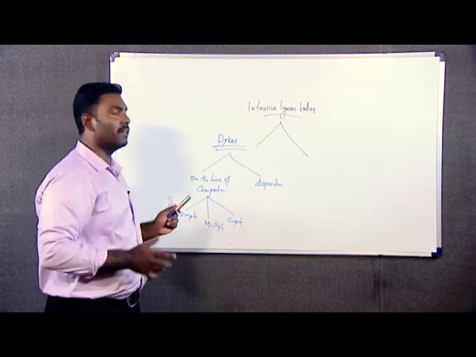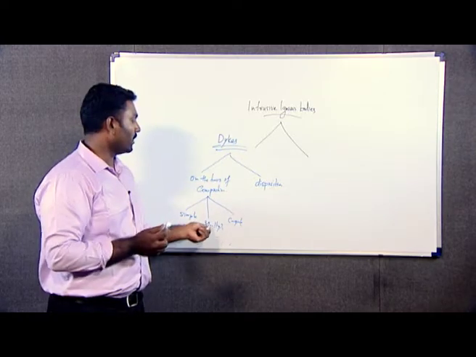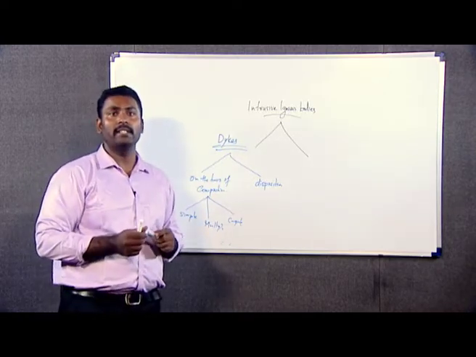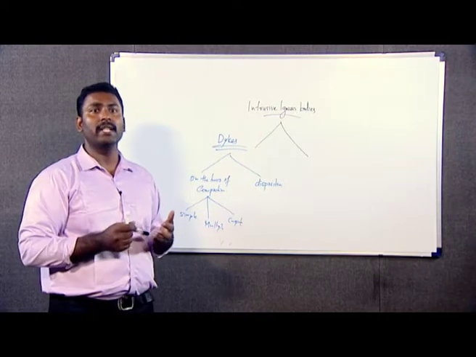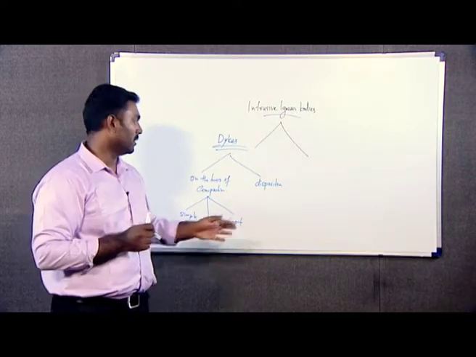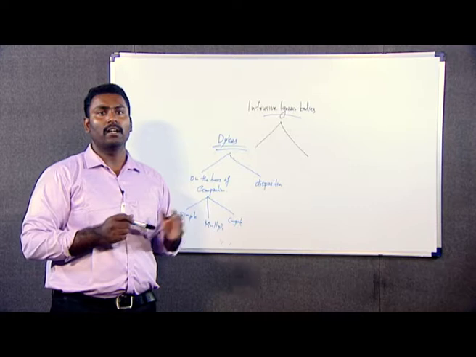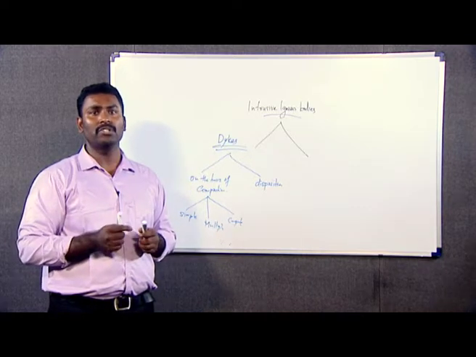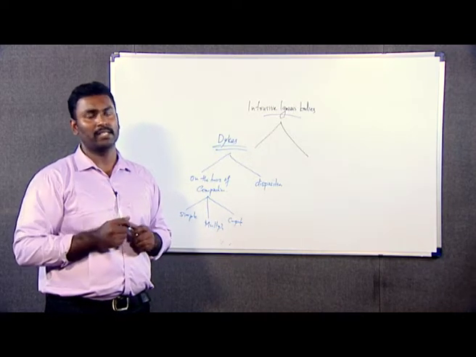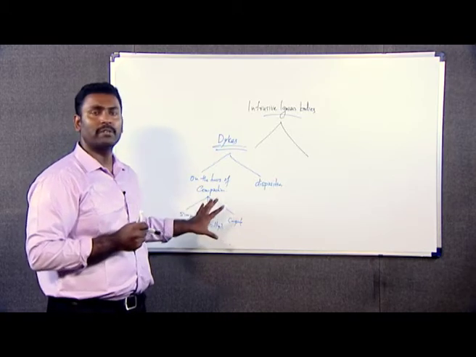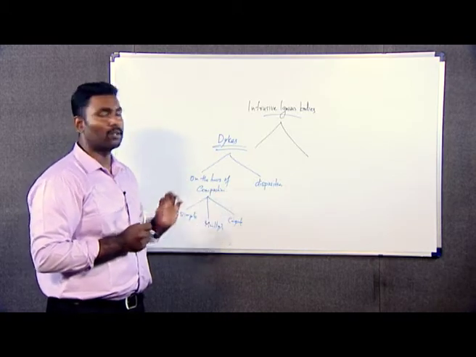Simple dike means it has the same composition. In the case of multiple dike, we have different compositions and the emplacement will always be different. But in the case of composite dikes, we have different compositions in the same emplacement. So, this is the classification of dike based on its composition.